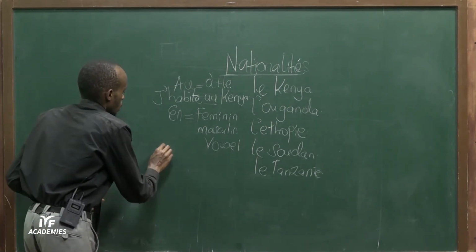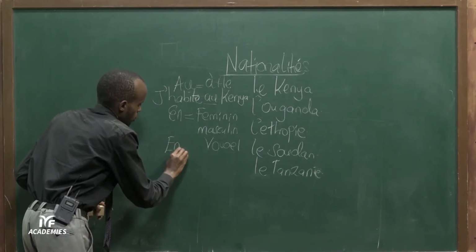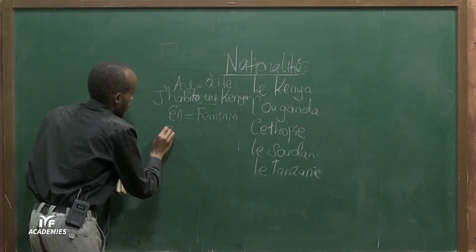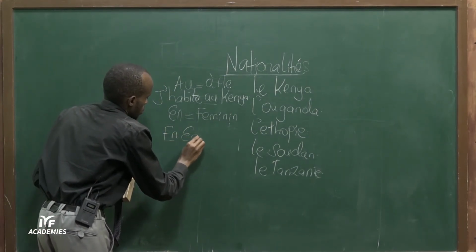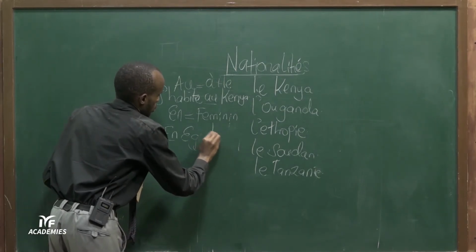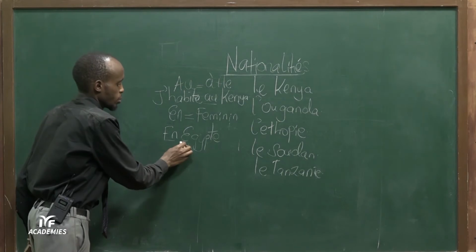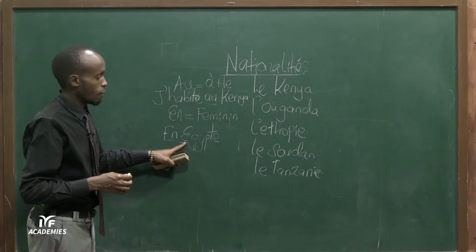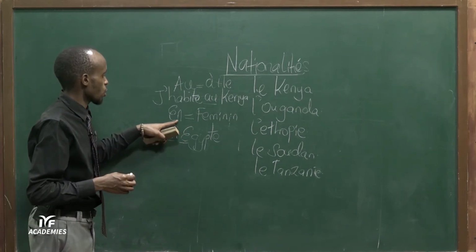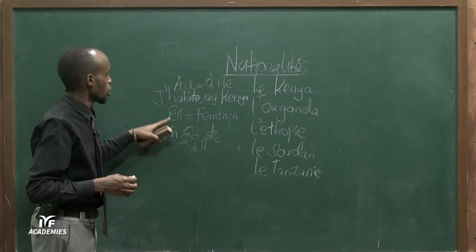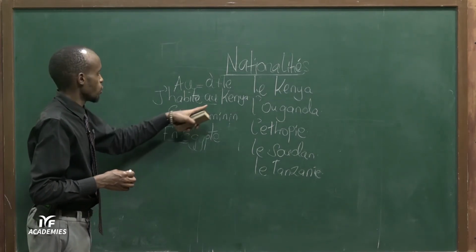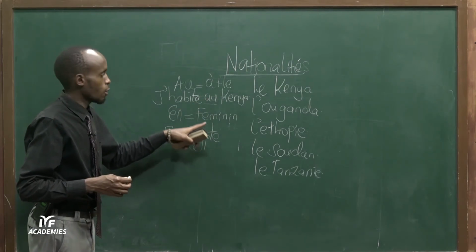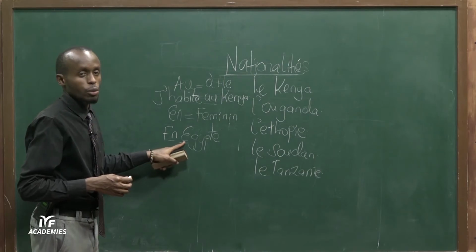For example, we have en Egypt. In Egypt. Now this is Egypt en français. Now it's starting with a vowel. So this is how we use it. We use en Egypt. J'habite en Egypt. Now you don't say au, but you say en. J'habite en Egypt. Now any feminine country, we say en.